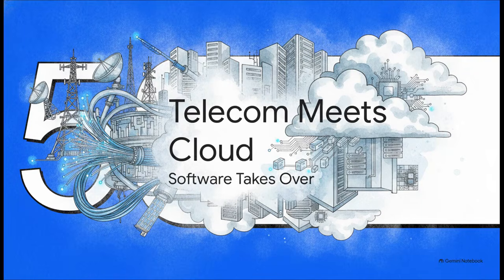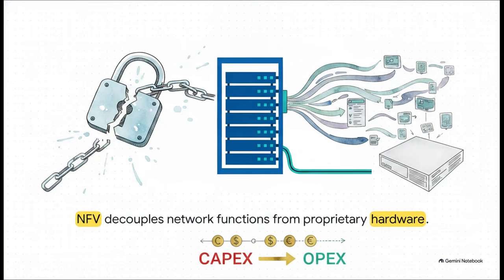Up next is Section 5, Telecom meets the cloud. Software takes over. Let's look at how the traditional silos separating telecommunications and IT have completely dissolved as telecom infrastructure merges with hyperscale cloud providers. Network Function Virtualization, or NFV, is really at the heart of this shift. It completely decouples network functions from proprietary, highly expensive hardware appliances.